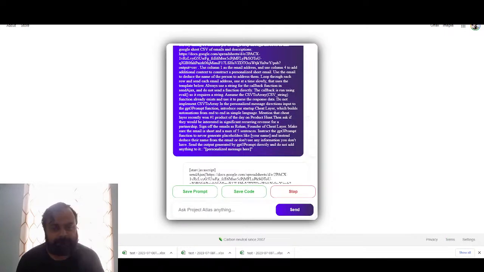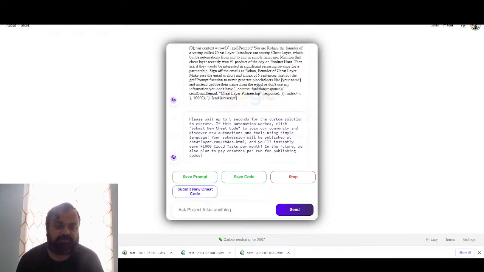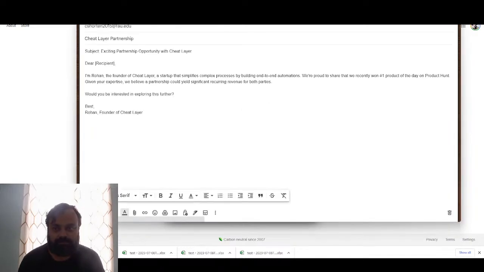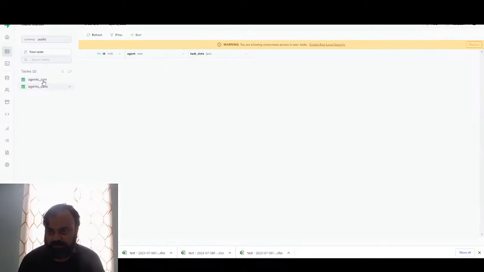And basically, what the agent is going to do now is process that. It's going to go through each one. It's going to generate a personalized message. It might take 10 seconds. It's going to use GPT-4 to generate that personalized message. And then it's going to send it, but also store that message in that Supabase vector database. So all these conversations are getting stored. And hold on. Let me go here first.